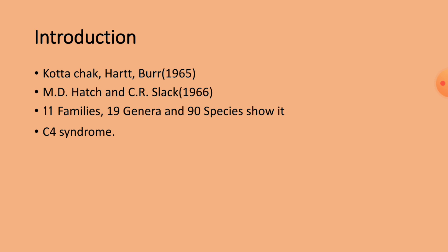But later in 1965, Kortschak, Hart and Burr, these three scientists, identified the formation of 4 carbon compounds as the first stable compounds in the dark phase of photosynthesis.